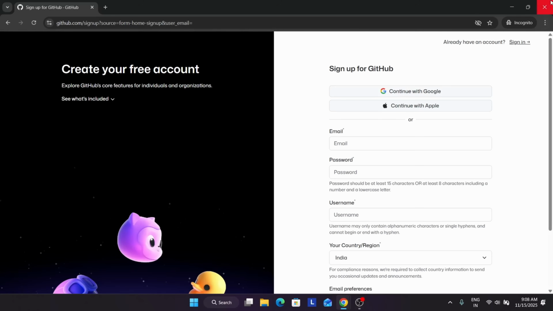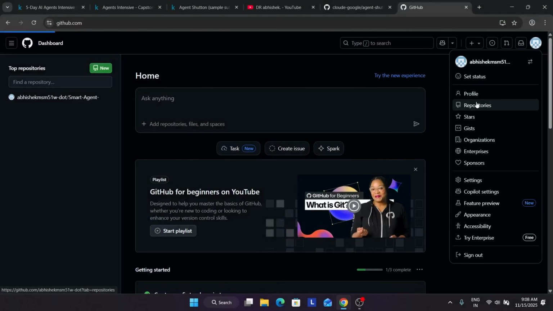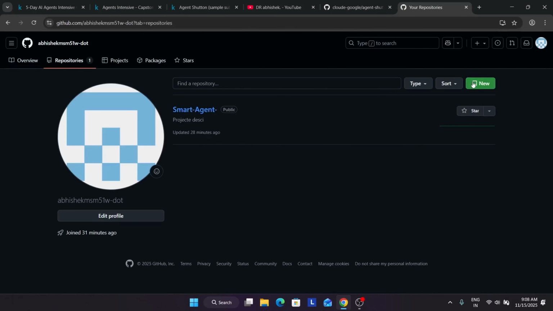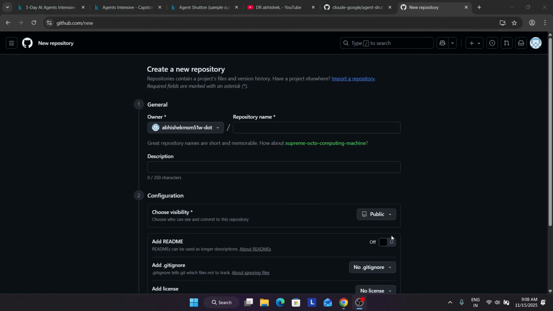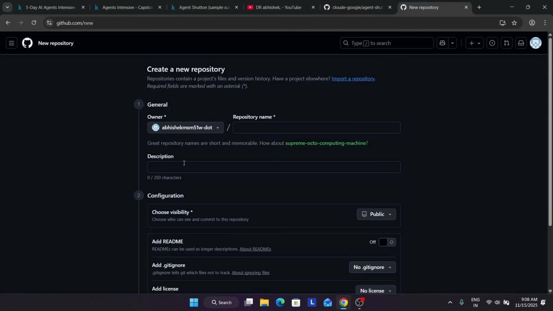So here you have to simply create the GitHub account and then come over here, click on your repository, and then simply click on the new option. Okay. So once you click on new, you have to just name your project, like you are building an agent.